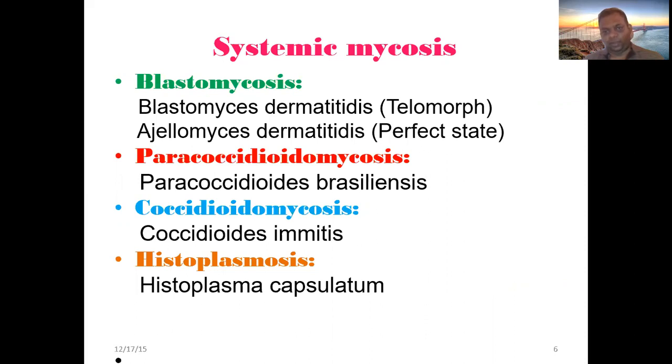It's the teleomorph, the perfect state, Ajellomyces dermatitidis, but what you should know better is Blastomyces dermatitidis. That's all. And paracoccidioidomycosis is mainly caused by Paracoccidioides brasiliensis, coccidioidomycosis is caused by Coccidioides immitis, and histoplasmosis is caused by Histoplasma capsulatum.